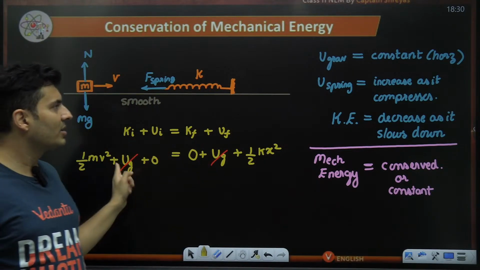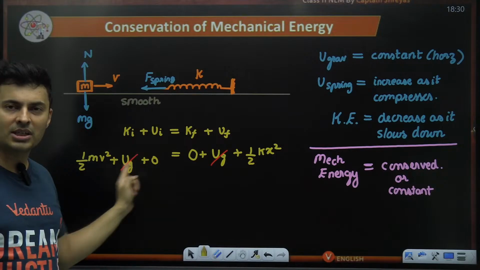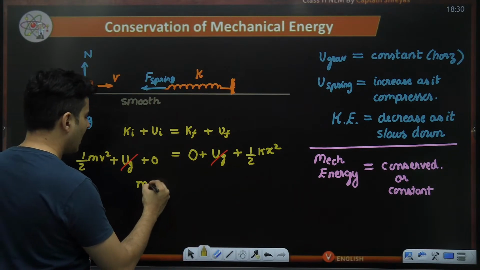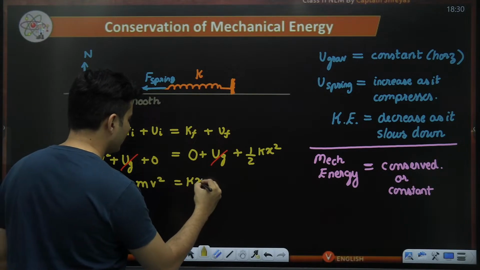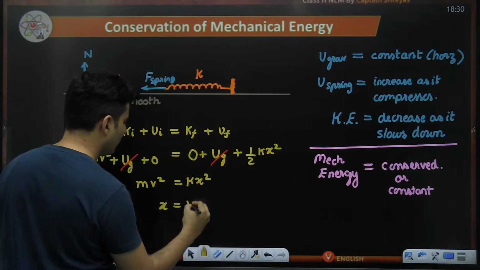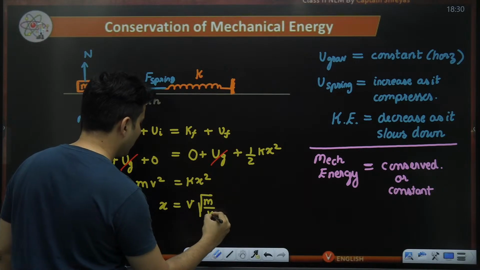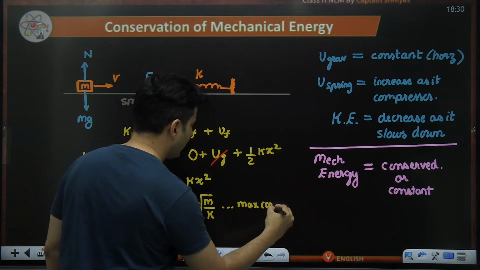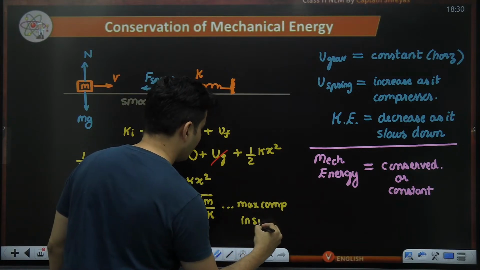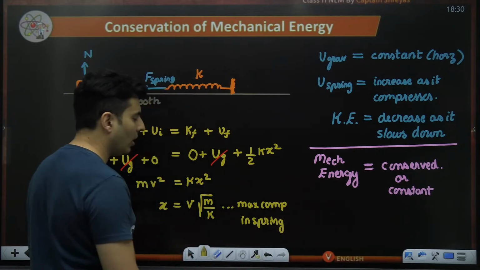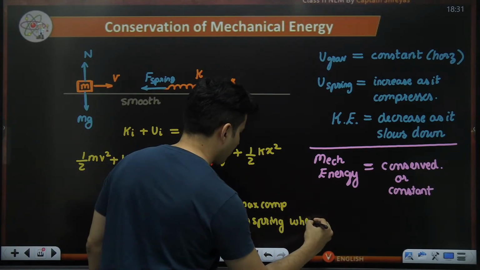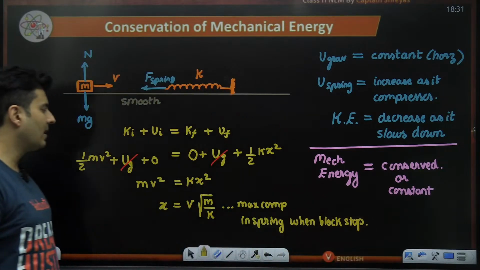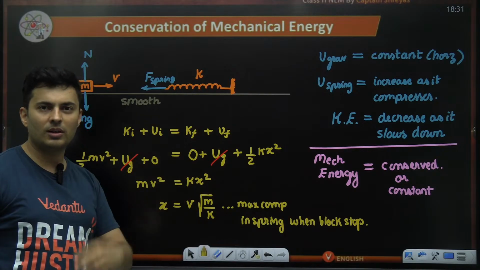Gravity wise, no change. It was constant. That's what is evident even in this equation, which you can see is getting cancelled. So half goes off, and you will see mv square will be kx square. Therefore, x will be equal to v root of m divided by k. So this will be the maximum compression in the spring when the block stops. So this is how you can use energy conservation to solve the problems.